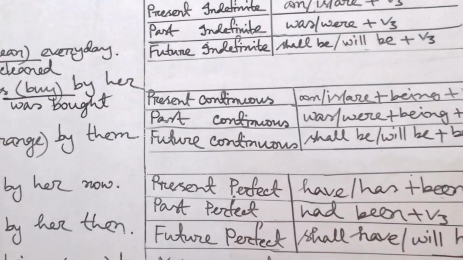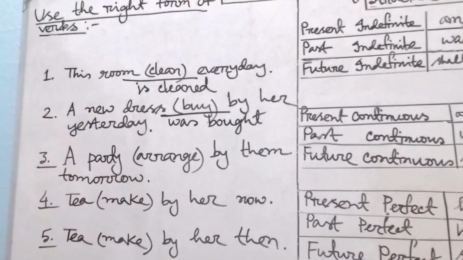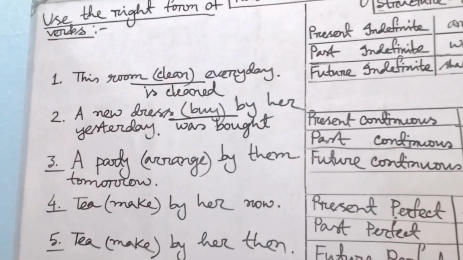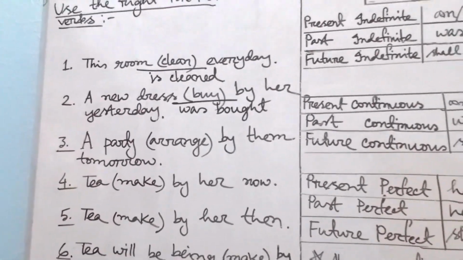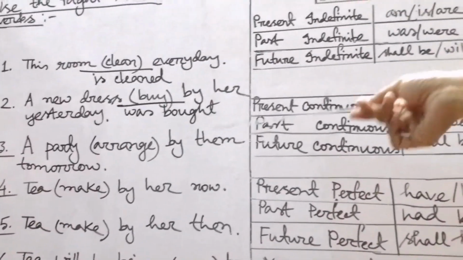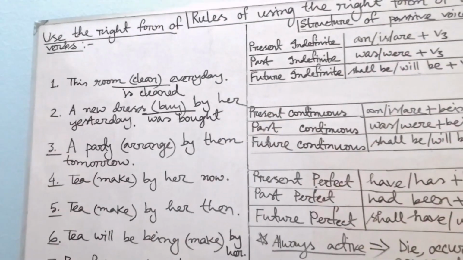Okay, then what will be the correct answer of sentence number 3? A party will be, not shall be. Shall will be used only by I or we, and always will be. If you write down will be, you will be right. A party will be, then what is the past participle form of arranged?